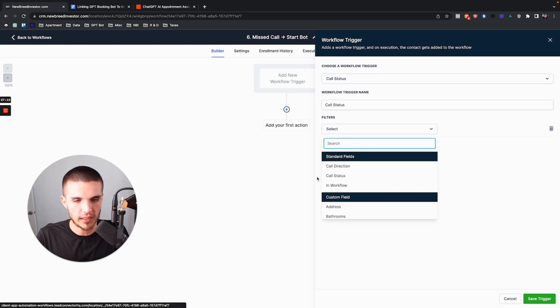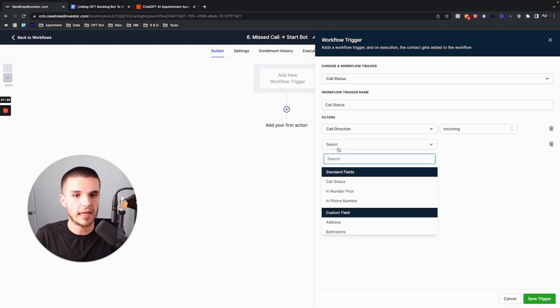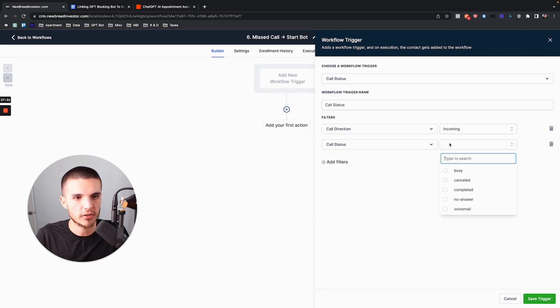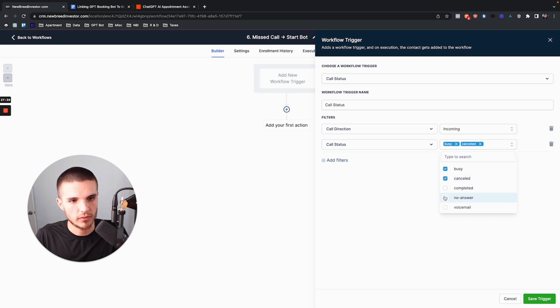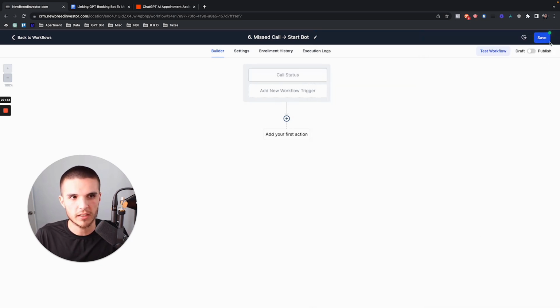The first thing is the call direction needs to be incoming. That means this lead just called us, right? That's all we've told it so far. So we need to tell it this lead called us and we missed it. We're going to choose call status is busy, canceled, no answer, or voicemail, right? This lead called us, and the call status was busy, canceled, voicemail, or no answer. This is missed call text back. So this is the trigger.